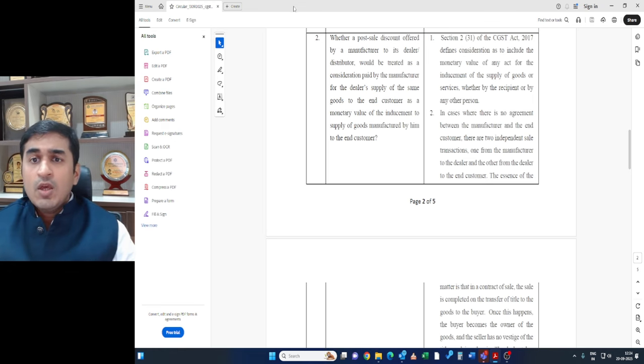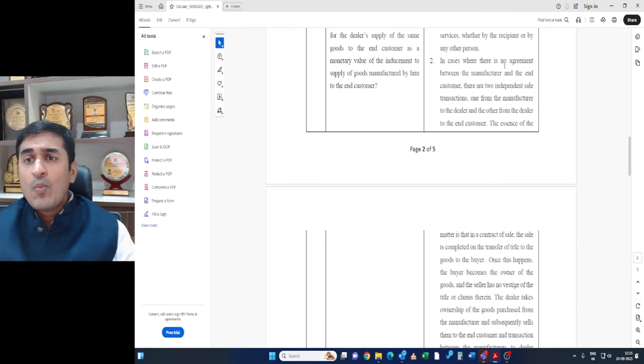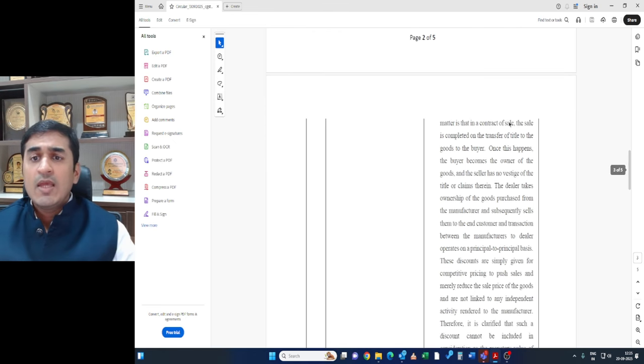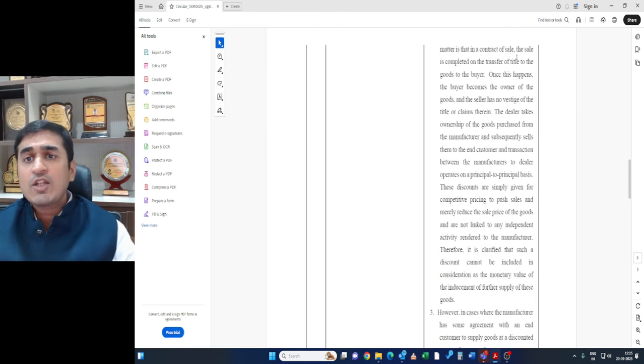So it has been said, in cases where there is no agreement between the manufacturer and the customer, which is expected, between the automobile manufacturer and the end customer, there is no such agreement. Then there are two independent transactions. One is from manufacturer to dealer, which is X to Y, and Y to Z, which is dealer to customer. The essence of the matter is that for a contract of sale, sale is completed on transfer of title to the goods to the buyer. So sale is completed when the goods are transferred. So the buyer becomes the owner.